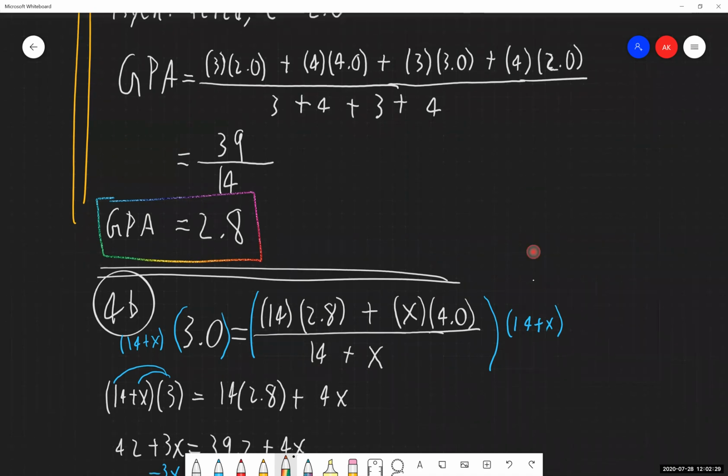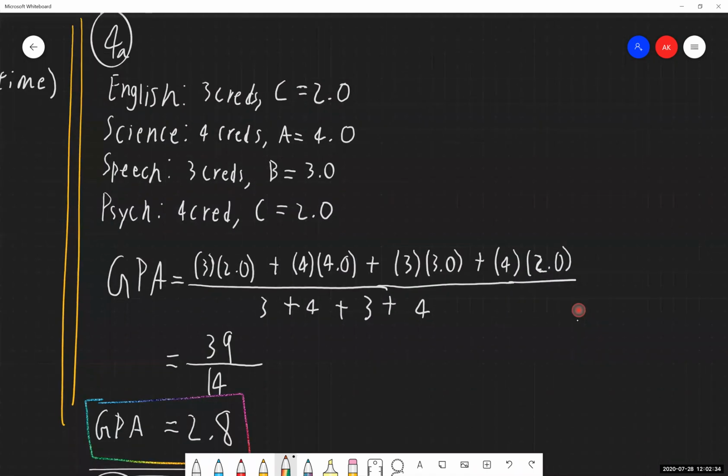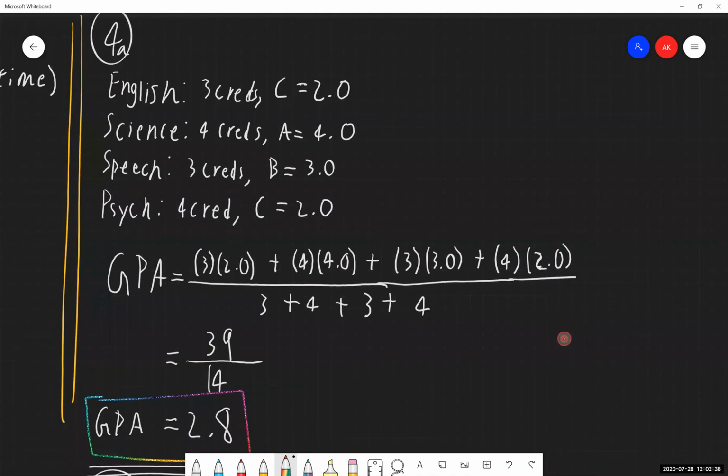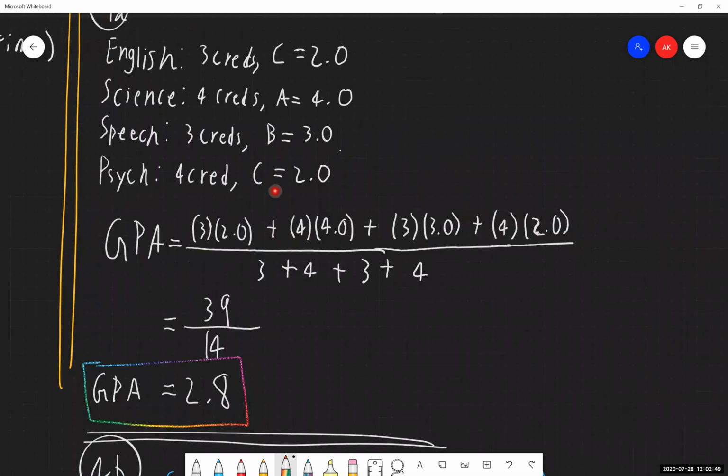These GPA problems do tend to differ from the previous ones we've done where we're working with a system of equations. In this instance, we're just plugging some things into an equation and solving them individually. But the same idea holds true: maybe you want to rewrite all of this out for yourself. I think doing this is really helpful from an organizational standpoint.